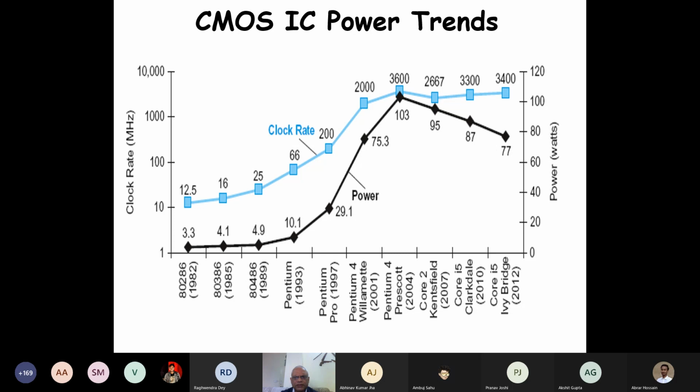But I was saying that in this year 2004, as we tried to increase beyond 3.6 gigahertz, the chip burnt down. I'll just show you a small video of what happened. And from that year onwards, the frequency has not increased since 2004. The clock rate has not increased. It has actually reduced. And also we have multi-cores, and we switch off the cores when not in operation just to reduce the power consumption.